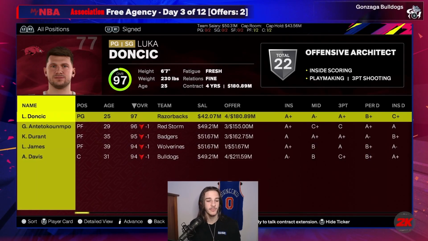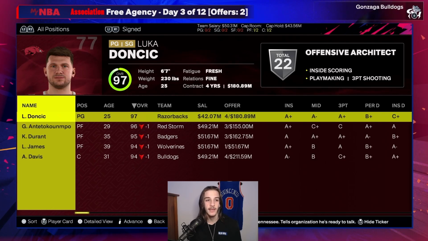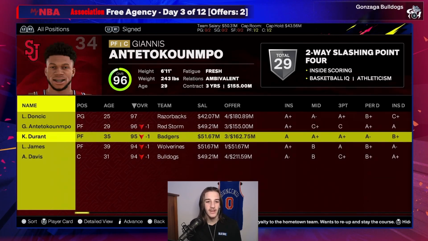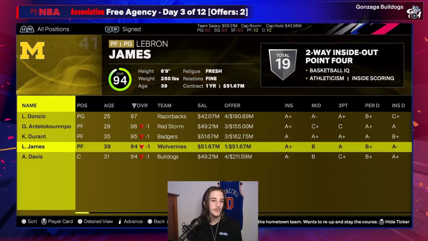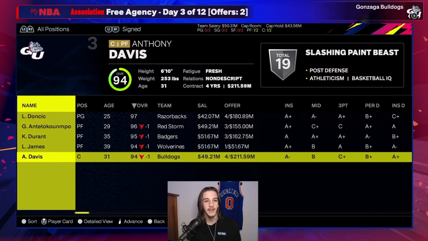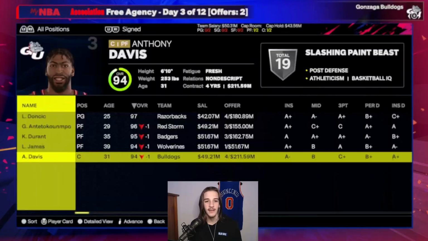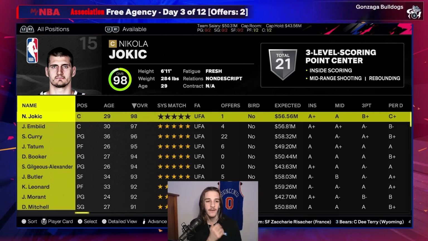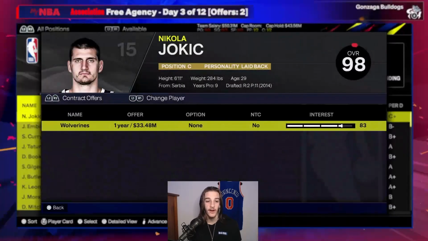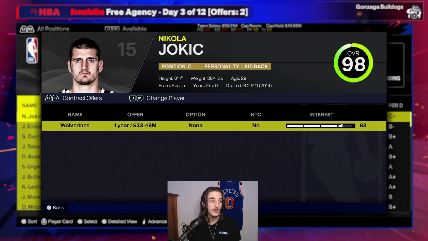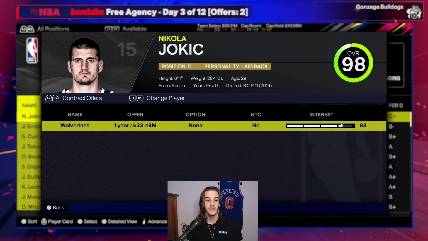And we have our first players to sign. Luka commits to Arkansas, Giannis commits to St. John's, Kevin Durant commits to Wisconsin, LeBron commits to Michigan, and AD commits to Gonzaga. We have some other players getting more offers. Jokic has only 1 offer, and it's from Michigan, so Michigan could have LeBron and Jokic here potentially.